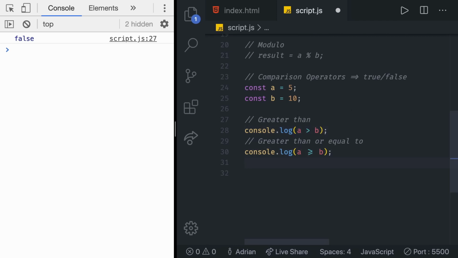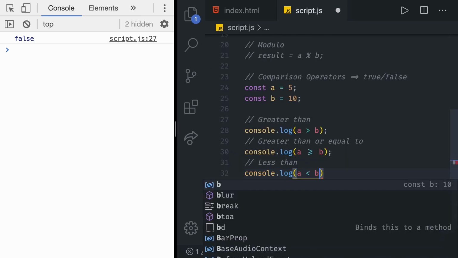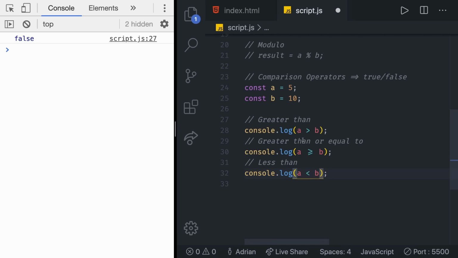That's it. Then we can also test whether a value is less than other value, so less than, and we are going to do a console log. In there, A is less than B. That's it. Just a sign that's completely opposite of this one. If you cannot find these signs on your keyboard, just feel free to Google less than or greater than signs on your specific keyboard. That's it. So less than, and that's going to be true.